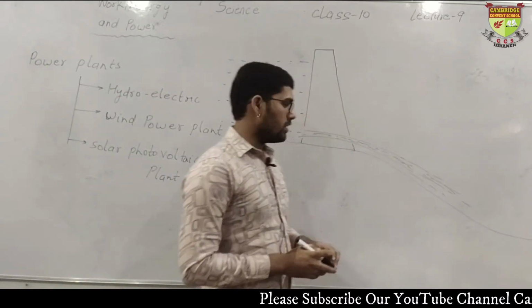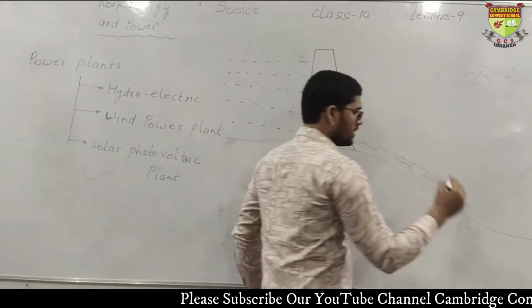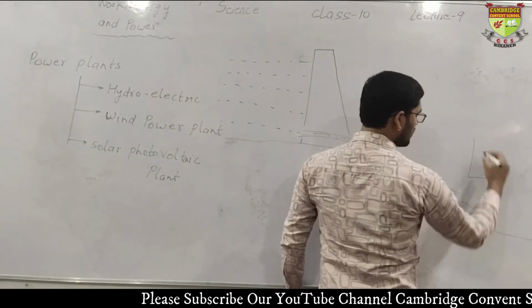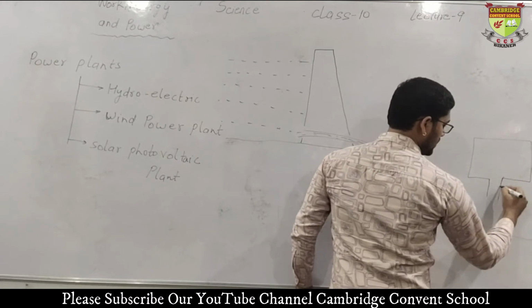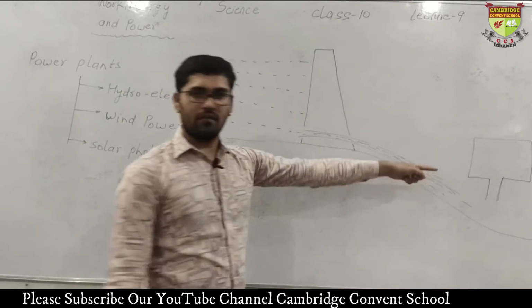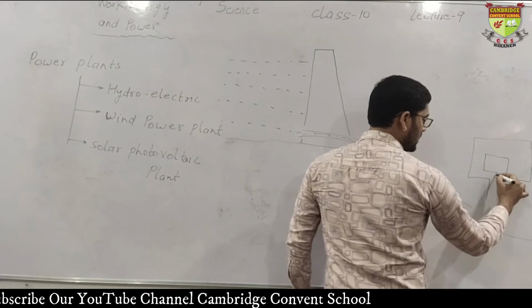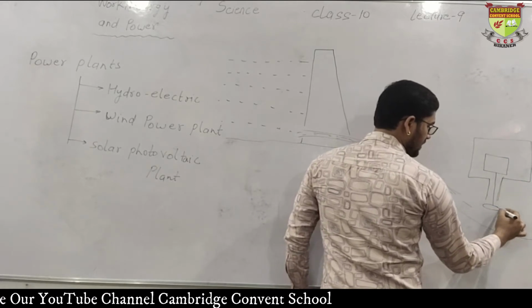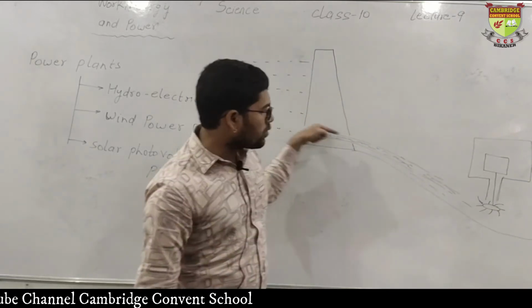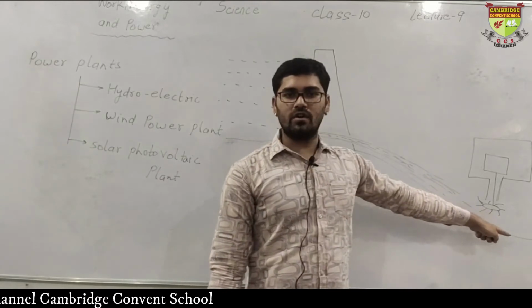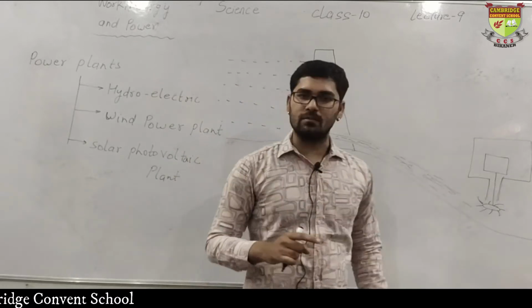And what do we do? We will utilize this kinetic energy. We will use the strength of moving water. Here, I am just giving you a basic idea of how the energy is produced. Here we construct a powerhouse. What is the powerhouse? Basically, it contains a generator or turbine-like arrangement, and this is the wheel where lots of rotors are there. When this flowing water comes in contact with these rotors, it will rotate them. Clear? Basically, it is a turbine.